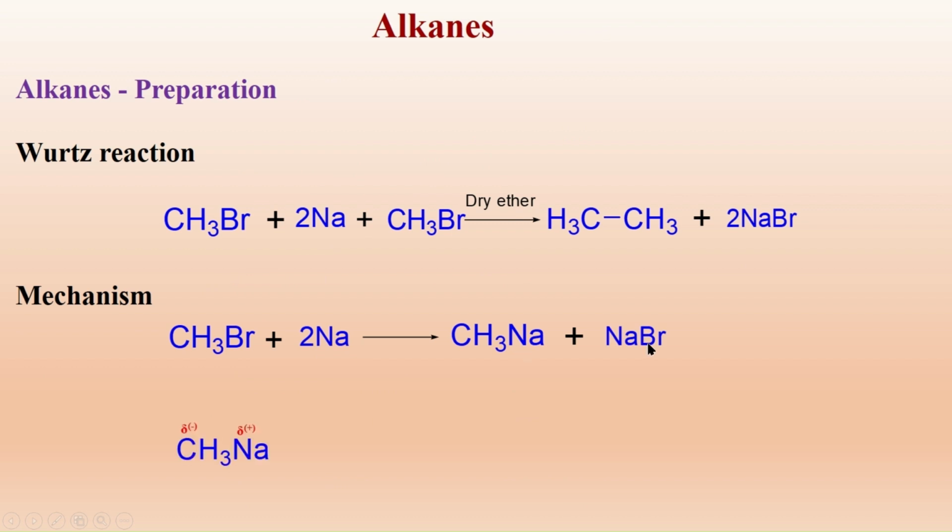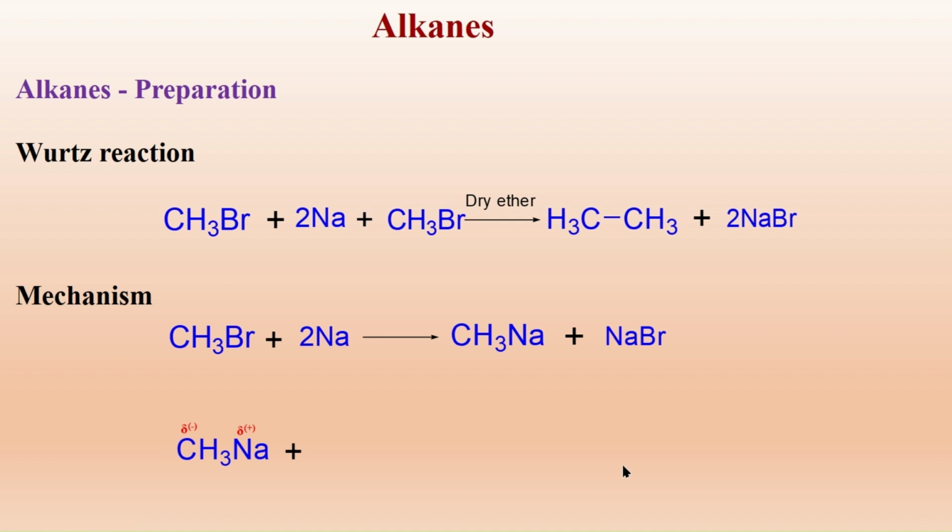The methyl sodium: sodium is a metal, more electropositive than carbon. That's why it donates its electrons to the carbon, and the carbon in methyl sodium will be electron rich. As the electrons are donated, the sodium becomes electron deficient.